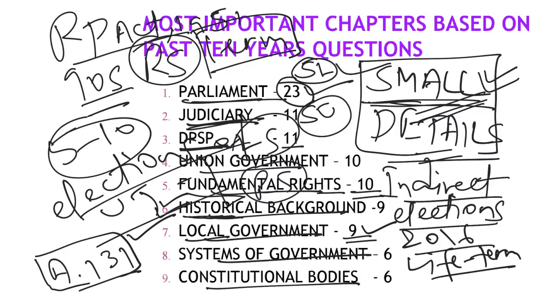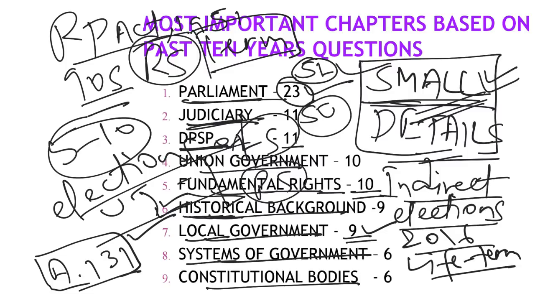So that point we might forget. Those small issues you need to focus on. Let's say about reservation, that one-third reservation. Let's say about what are those exempted areas. If you go over to the exempted areas, you will find in the new edition also that earlier they used to include Jammu Kashmir everywhere. Now Jammu Kashmir is taken out because of the abrogation of 370. So those small things, just keep an eye on.